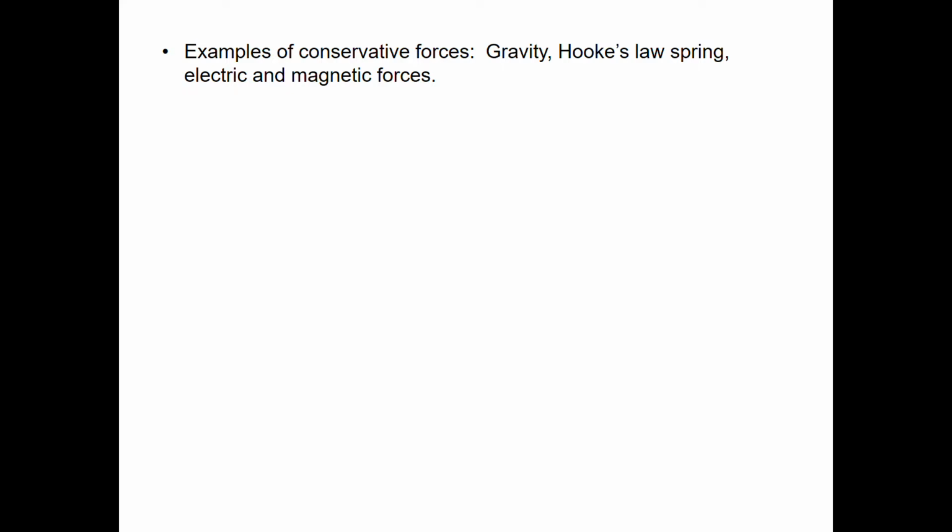Let's imagine that we go on a different route from the initial state to the final state. Instead of going straight up, I'm going to first lower the book down. When I do that, gravity does some positive work. Then I'm going to raise it above where the final state is, and gravity does a lot of negative work. And then I'm going to lower it down to where the final state is supposed to be, and gravity does some more positive work. When you add all those together, amazingly enough, the work done by gravity is going to be exactly the same as if I had just gone straight from the initial to the final state.